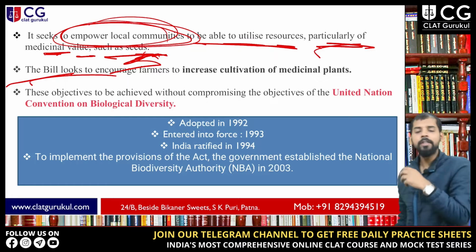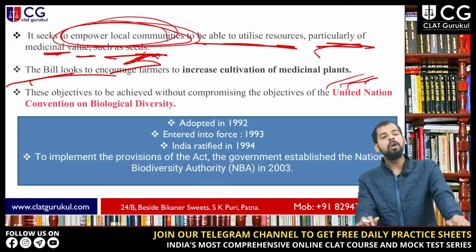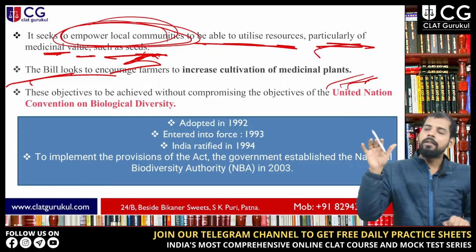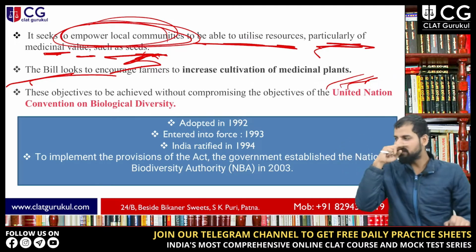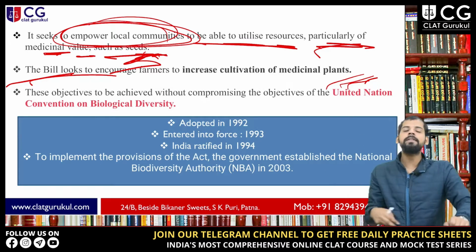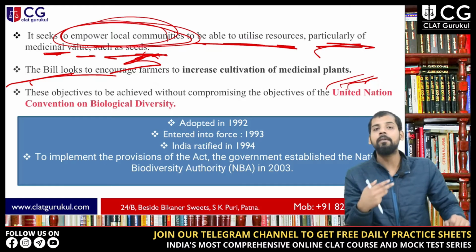Next, the bill looks to encourage farmers to increase cultivation of medicinal plants. The bill also talks about farmers who are growing certain crops also growing medicinal plants. So it creates awareness among farmers about the potential uses of these medicinal plants.